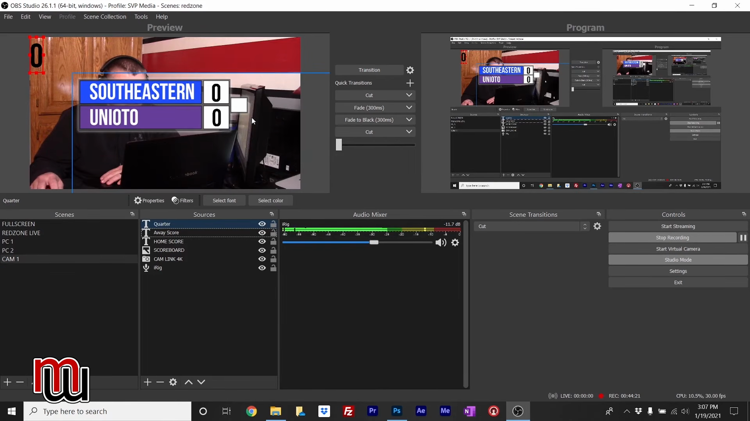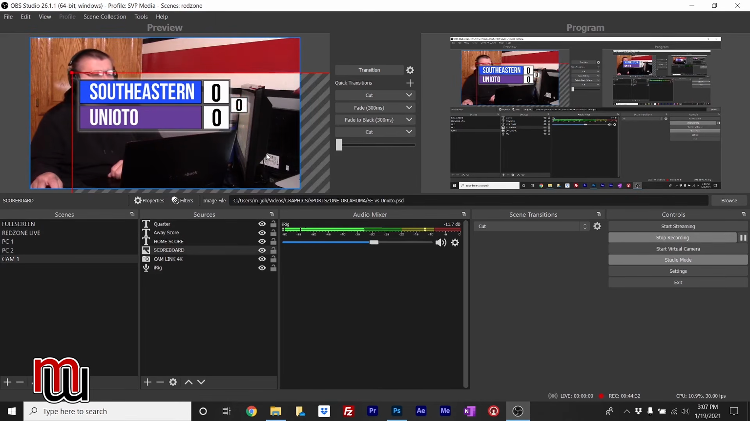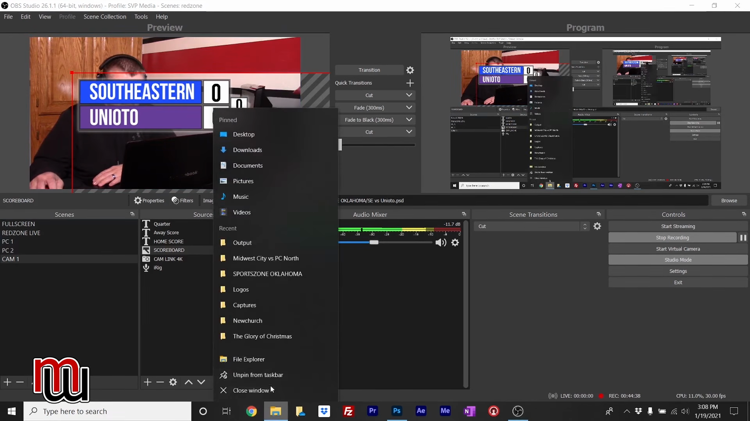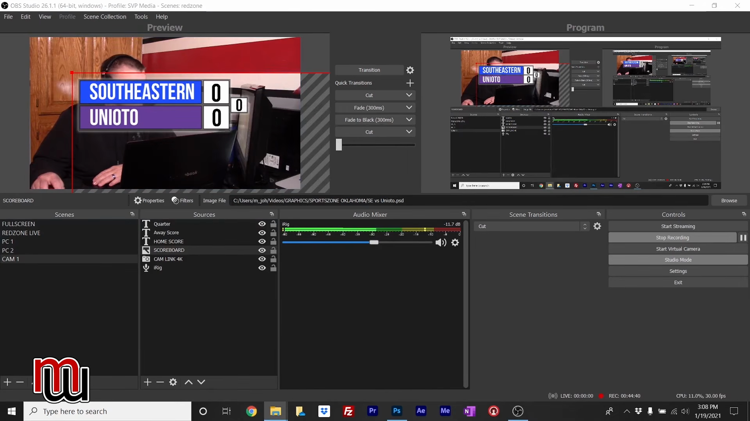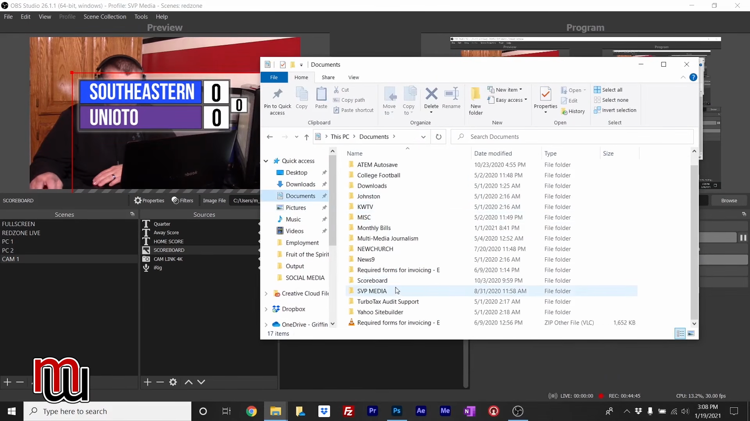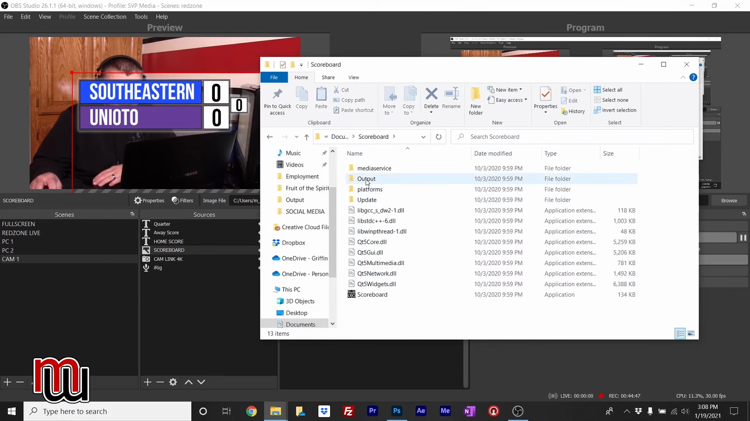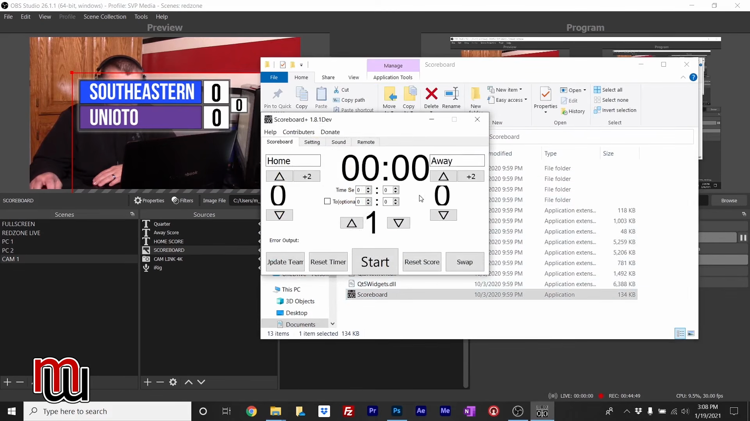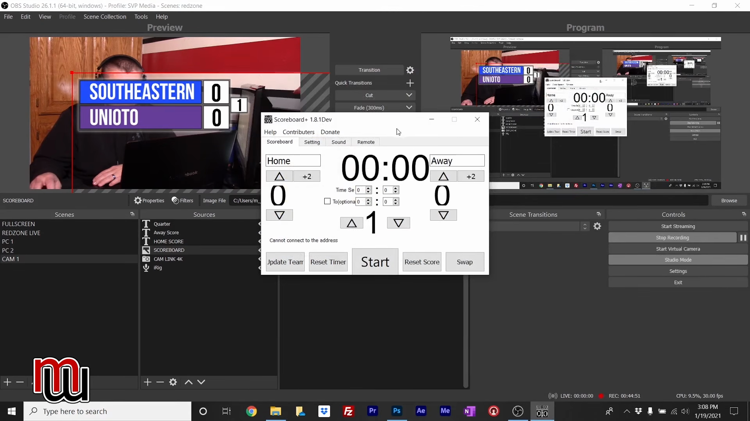From there, we are going to drag this over here, and it doesn't have to be the same size because it's obviously a smaller box. Something like that. So there is your scores, and then what happens is when you open that controller, so give me 1 second, I'll open that up. Remember, it's in Documents, Scoreboard, and Scoreboard.